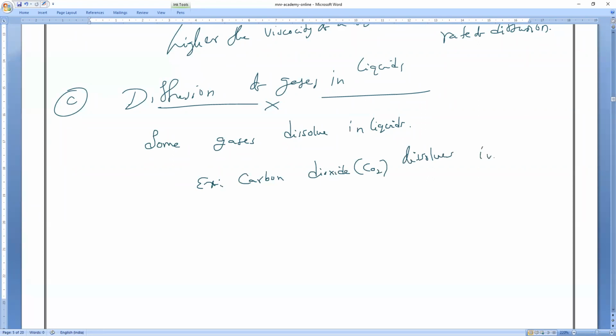It dissolves in cool drinks. And oxygen dissolves in where? Just now I told. Sanjay also told that oxygen dissolves in water. Okay, that is what you have to remember. Is it okay, guys? Everybody? Any doubt?